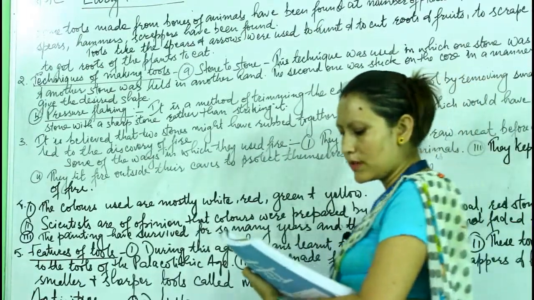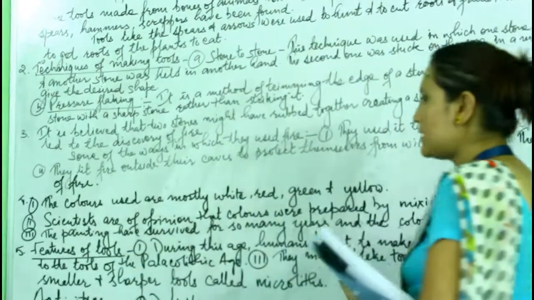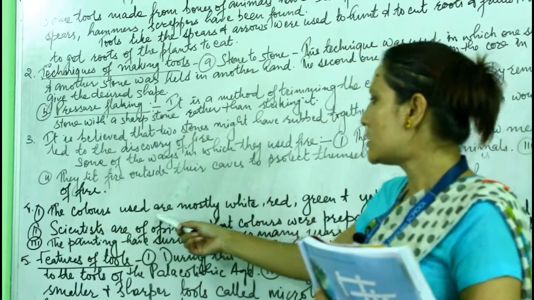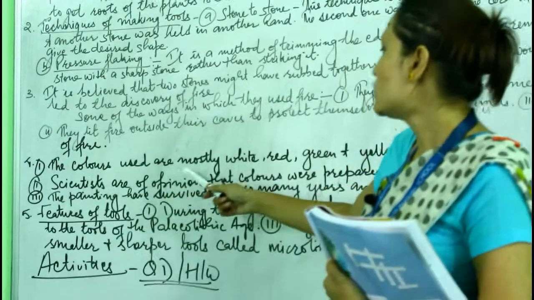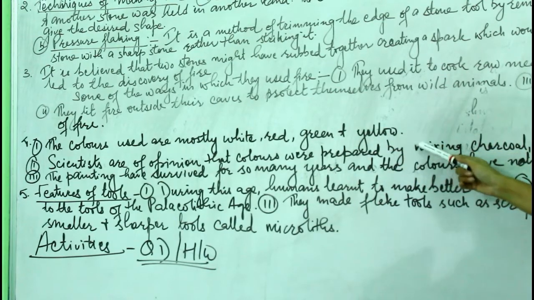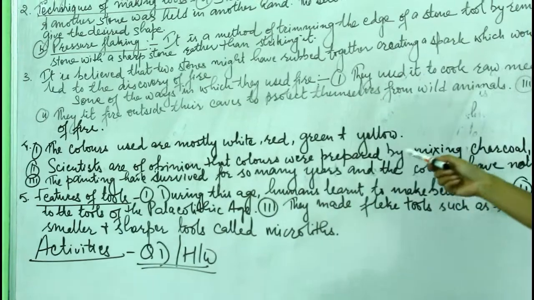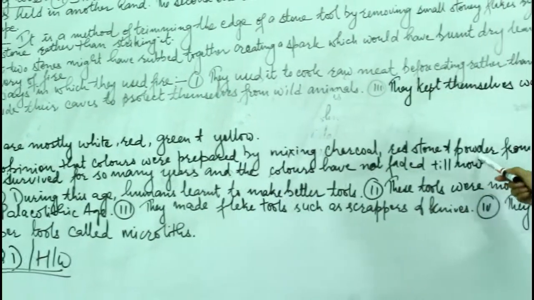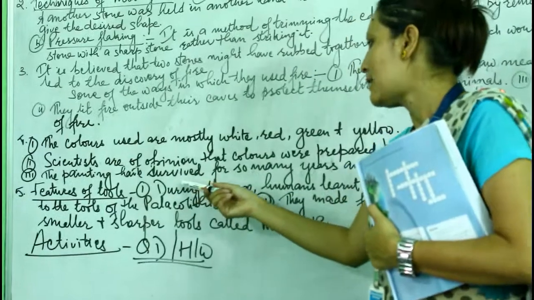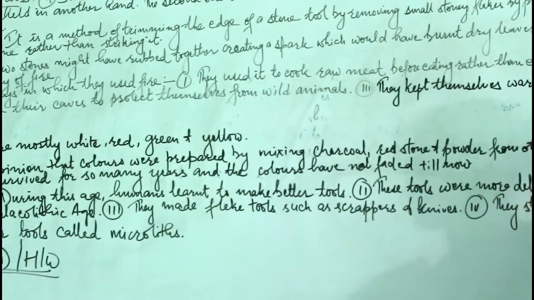And number 4, list some special features of cave painting found in Bhimbetka. Features: number 1, the colors used in paintings are mostly white, red, green and yellow colors. Number 2, scientists are of opinion that colors were prepared by mixing charcoal, red stones and powder from the other stones. And number 3, the paintings have survived for so many years and the colors have not faded till now.